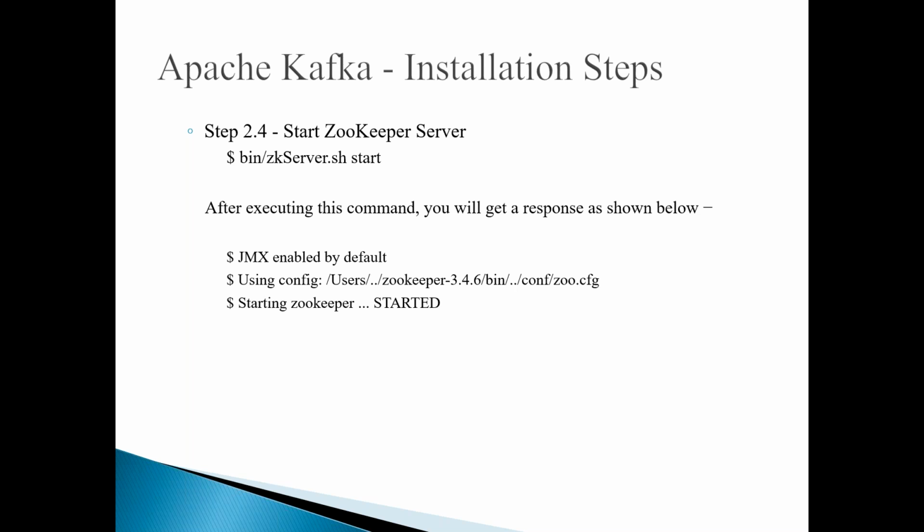And then it is using the configuration file. If you look at this, that is the location under Zookeeper 3.4.6. You can see a config folder. In that config folder, there is a file called zoo.cfg. So it is using that configuration, and then it is started. Because whenever it starts, it reads the configuration. So it will use the properties that we have given, like data directory, port number, tick time, etc. So with this, you can understand that your Zookeeper is up and running.